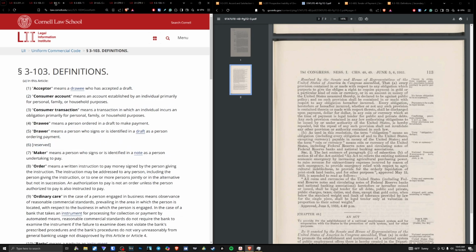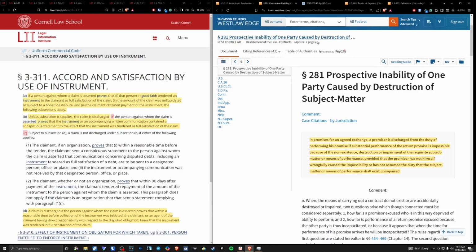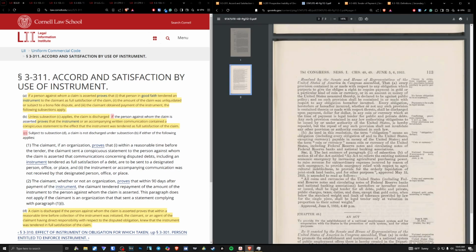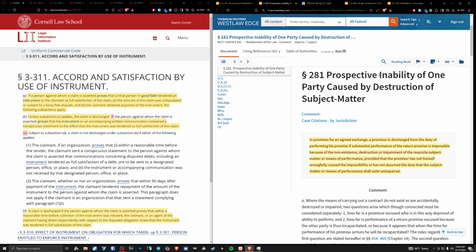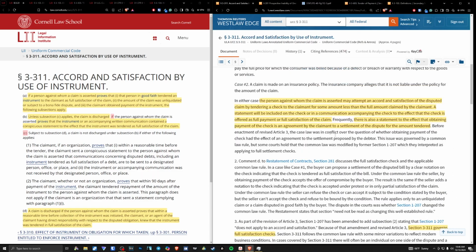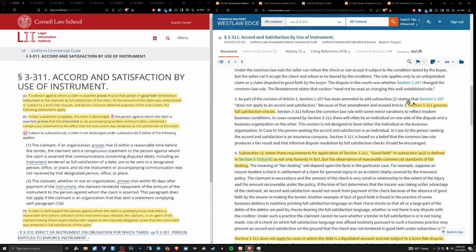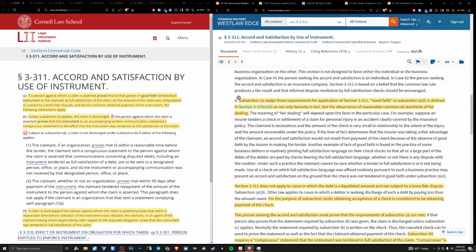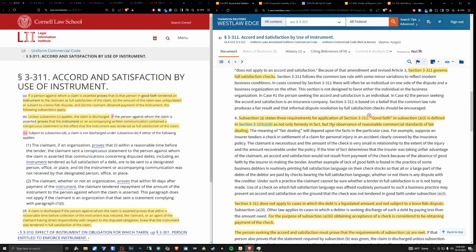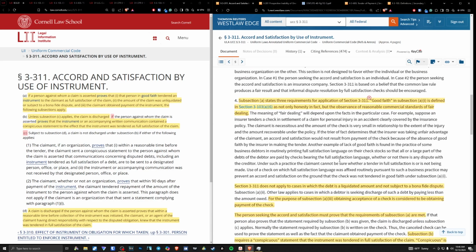Okay, so coming back to, yes, the Restatement of Contracts. Well, it's impossible for us to make a payment in a particular coin or currency, okay? So this is the inability of one party caused by destruction of the subject matter, okay? Very simple. Now, moving back, comment 3 here says, Section 3-311 governs full satisfaction of checks, all right? Subsection A states 3 requirements for an application of section 3-311, good faith in subsection 3-103A6, as not only honesty in fact, but the observance of reasonable commercial standards and fair dealing.